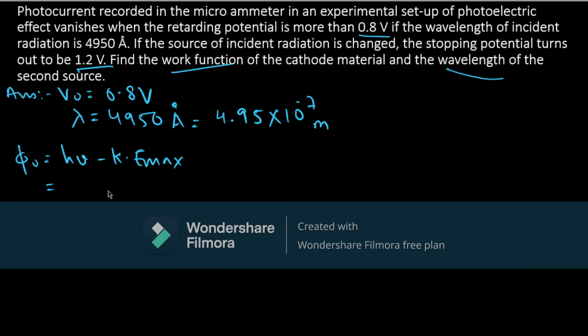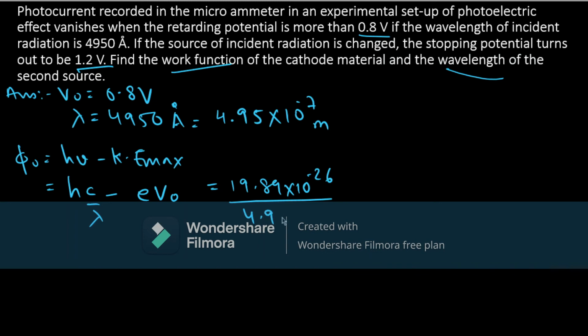The values given to us are in wavelength, so let's write them as hc by lambda minus KE max is equal to eV naught. So hc, we know the value, 19.89 into 10 raised to minus 26 divided by lambda, which is 4.95 into 10 raised to minus 7, minus e, 1.6 into 10 raised to minus 19, V naught is given as 0.8.